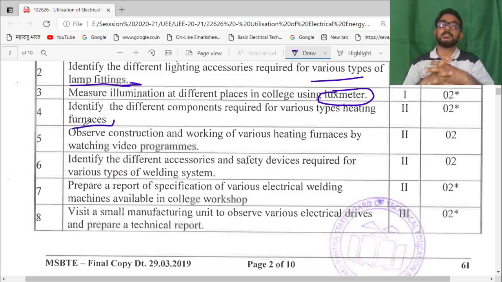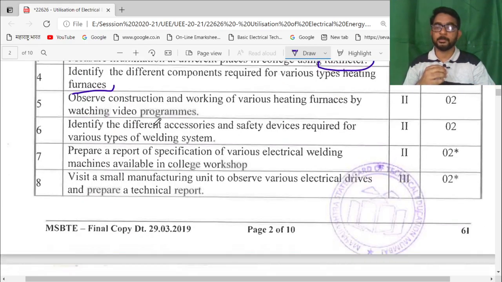Then practical number 4: identify various types of heating furnaces. These heating furnaces are used for many different applications. In transformer manufacturing companies, heating furnaces are used to remove moisture from between the windings and the impregnated papers. And bakeries also use these heating furnaces. Different types of furnaces are there, so that will be observed in practical number 4.